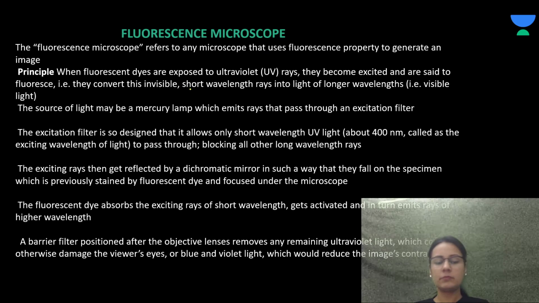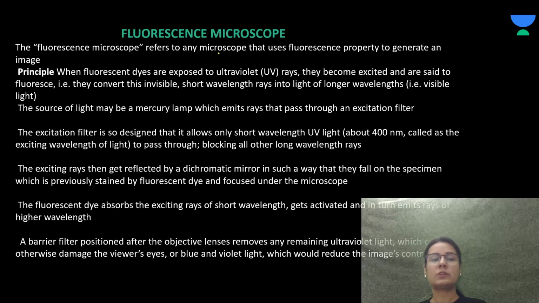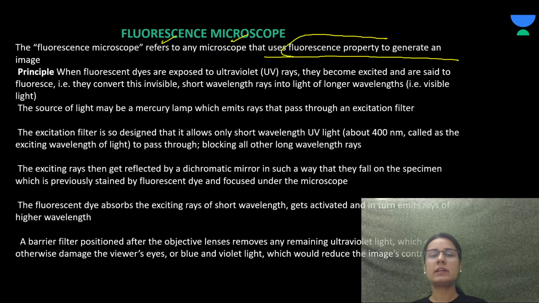Now coming to the next, that is fluorescent microscopy. A fluorescent microscope refers to any microscope that uses the fluorescence property to generate an image.